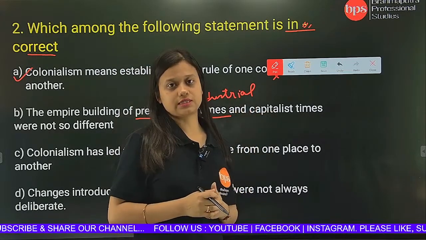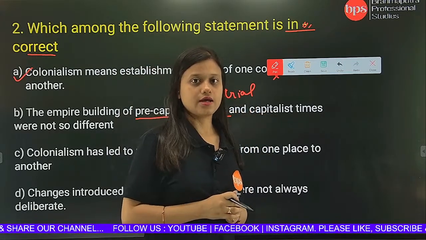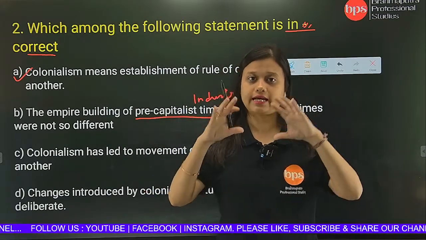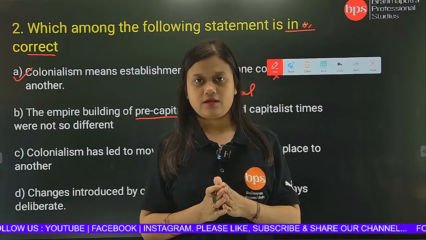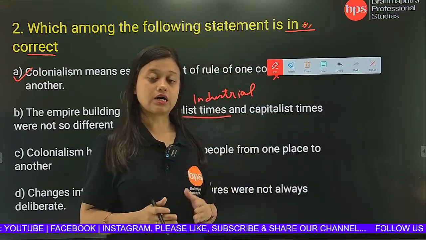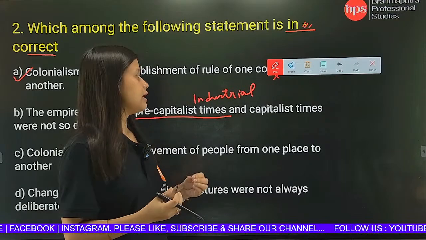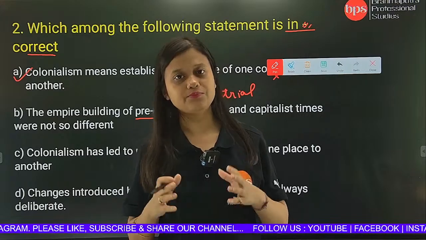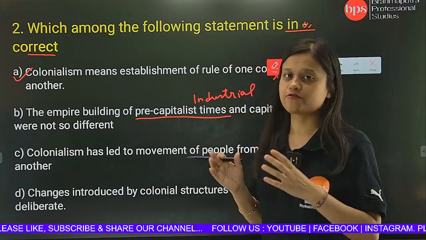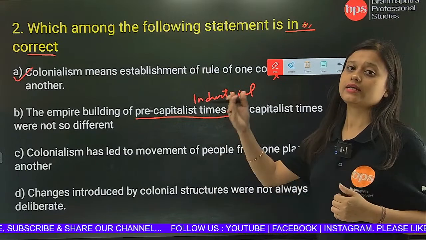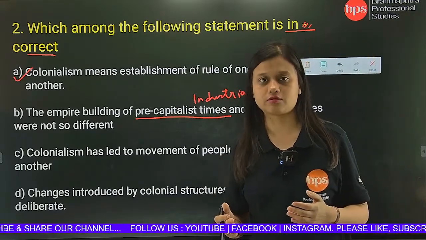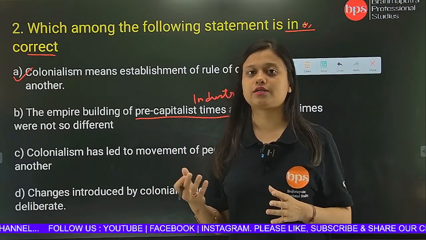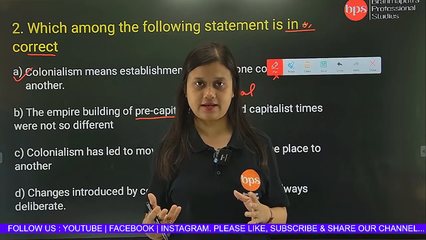So why did the Britishers come to India and why did they stay here? Because they had a larger capitalist motive. Their motive was to earn profit. Earn profit by what? By interfering in our structures and changing the structure according to the profit of the Britishers. That is why they meddled with our economy. They changed the entire economic structure of India because they wanted to amass as much profit as they could.